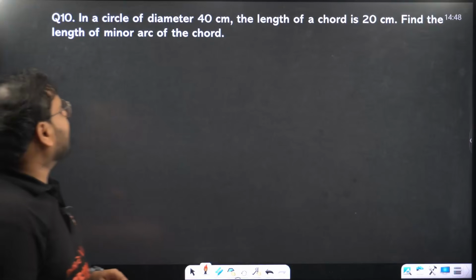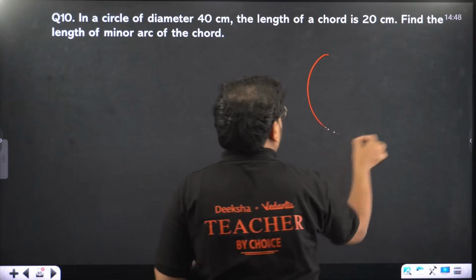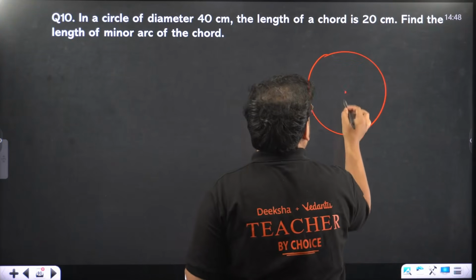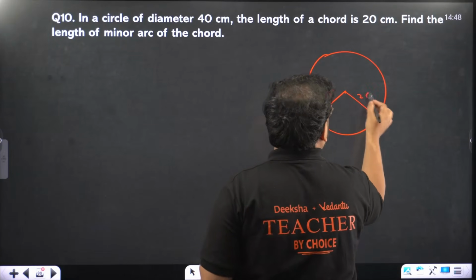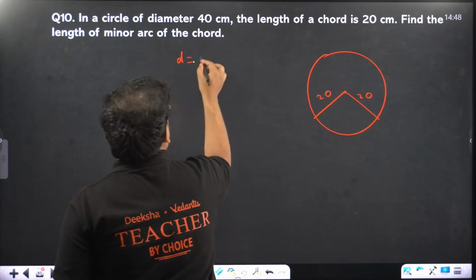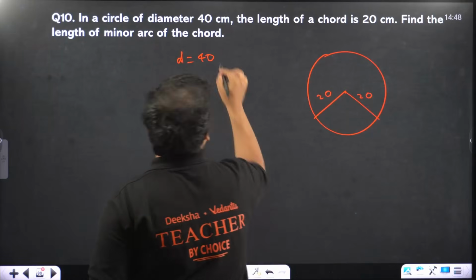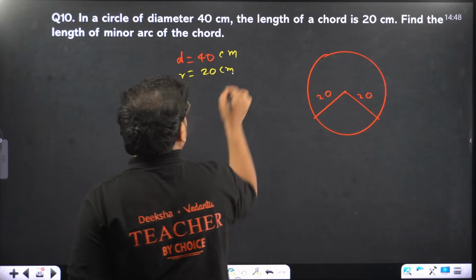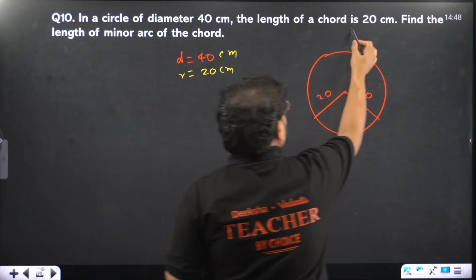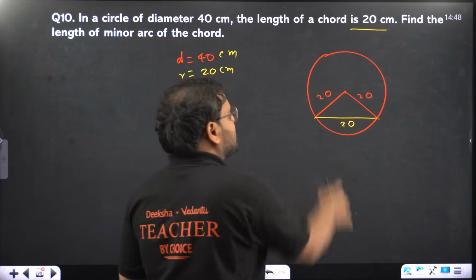In a circle of diameter 40 centimeters, the length of a chord... okay, diameter is 40, so the radius is 20. So your radius is how much? 20 centimeters. The chord is also given as 20 centimeters. This chord, 20 centimeters. This is going to be what?